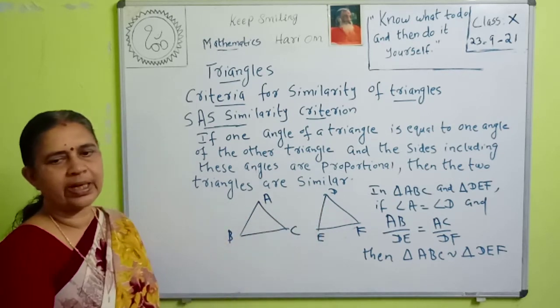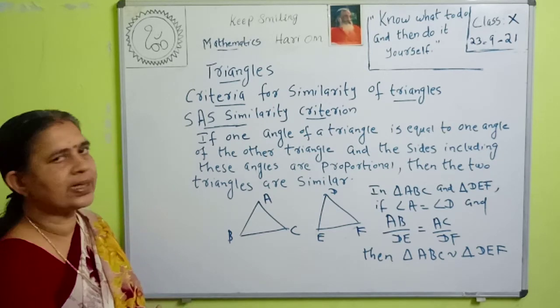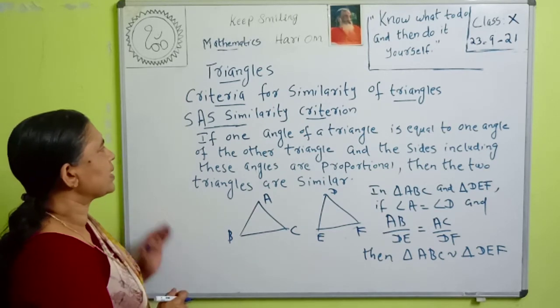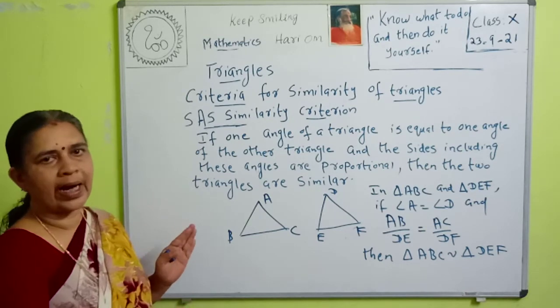Then what we can say? Then triangle ABC is similar to triangle DEF. This is SAS similarity criteria, that is side angle side. Two sides and the included angle. Okay.